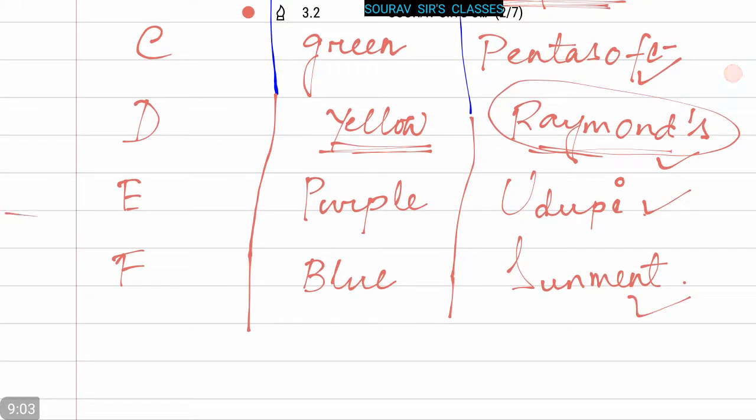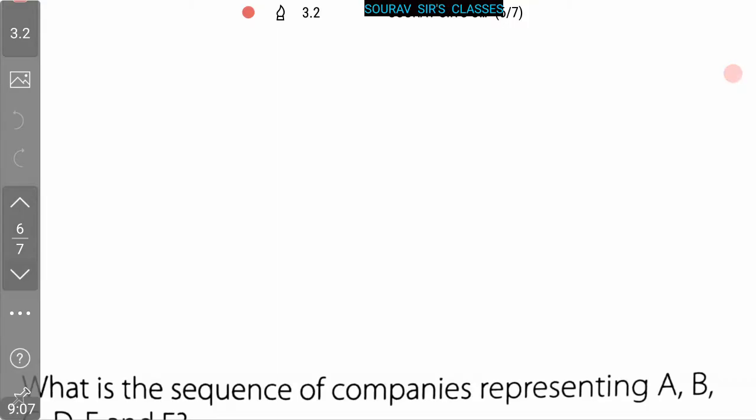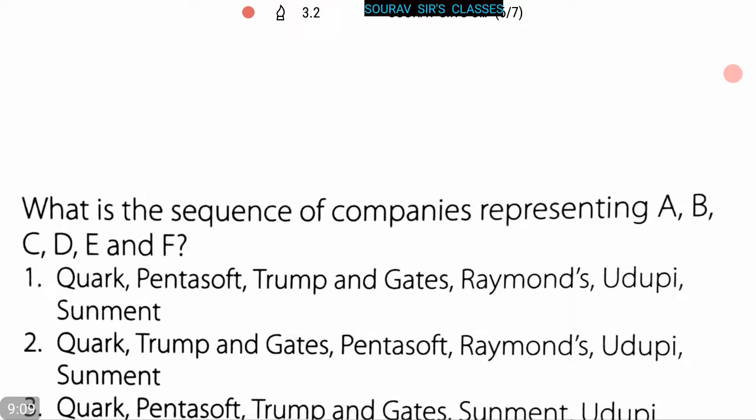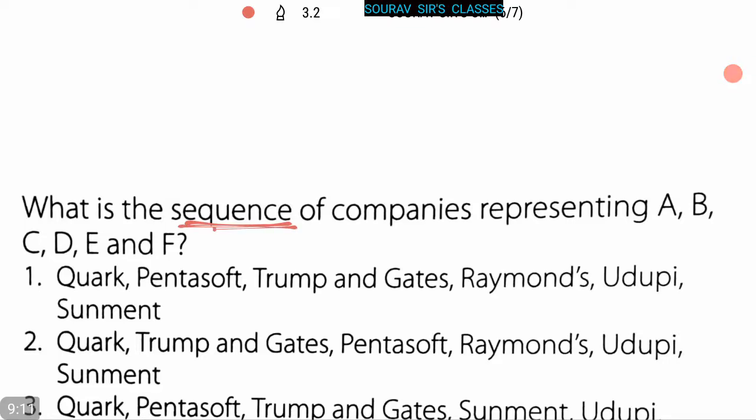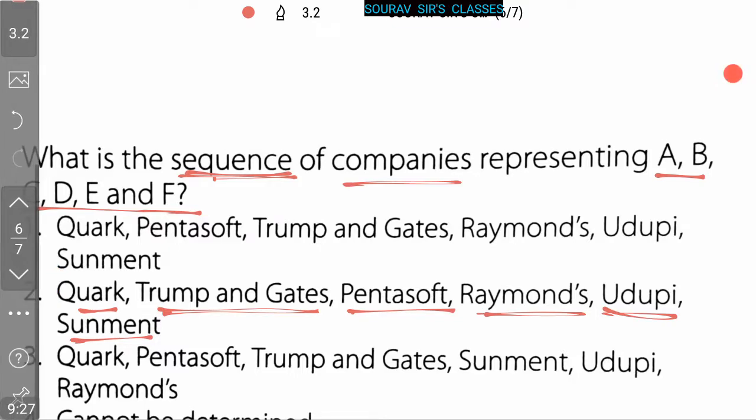So here the sequence of the companies representing A, B, C, D, E and F is option 2, that is Quark, Trump and Gates, Pentasoft, Raymond's, UTP and Summit. So option 2 is the correct answer.